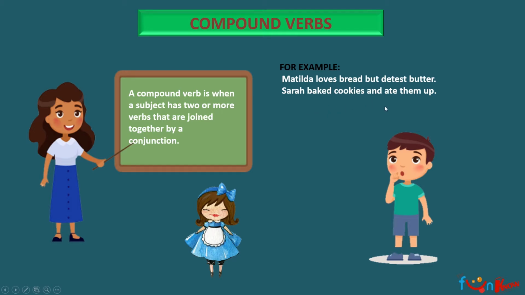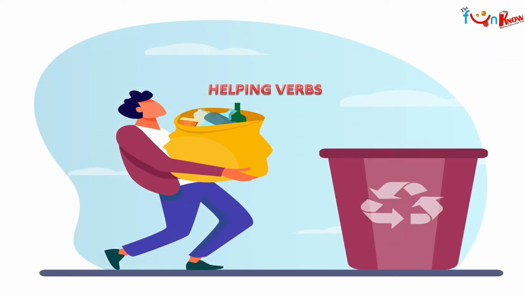Look at the next example. Sarah baked cookies and ate them up. So the conjunction is and, the verbs are baked and ate. So we have combined these two with the help of an and.